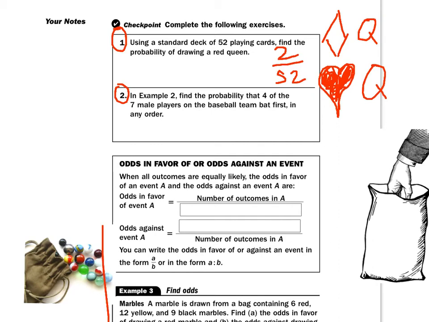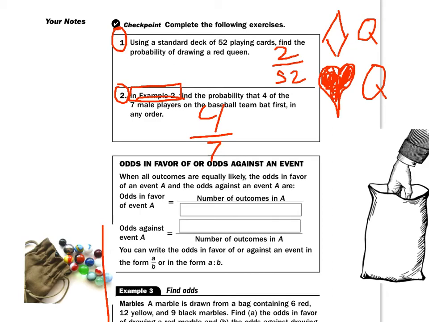In example 2, find the probability that 4 of 7 male players on a baseball team bat first. In this situation, you would have 4 out of 7. What's the chances that one of these guys is going to bat first? Simply just 4 out of 7. I hope you noticed. I hope some of you said, "Oh man, what's going on?" There was a page missing in all of our notebooks, including mine, for example 2. But we'll get through that. No big deal. Don't worry about that.